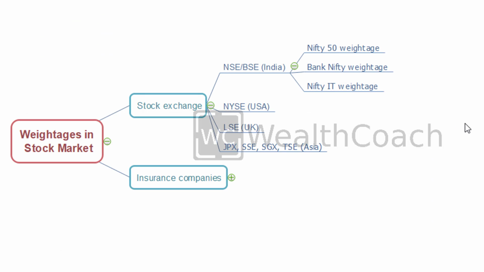And based on the underlying stocks, Nifty 50 index, Bank Nifty index and Nifty IT index will be moving. We also have some major stock exchanges like New York Stock Exchange in USA, London Stock Exchange in UK, Shanghai Stock Exchange, Singapore Stock Exchange, Tokyo Stock Exchange in Asia. So these market movements will also impact our market. Whenever the other markets are bullish, our market will also be bullish, and whenever the other markets are bearish, our markets will also be bearish.